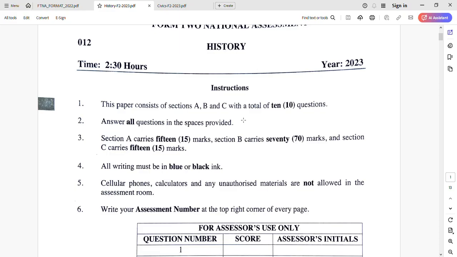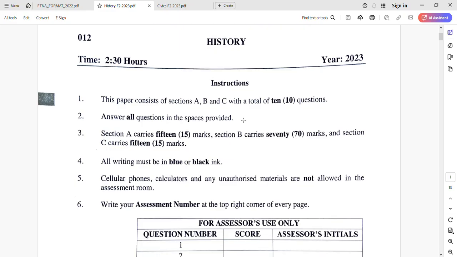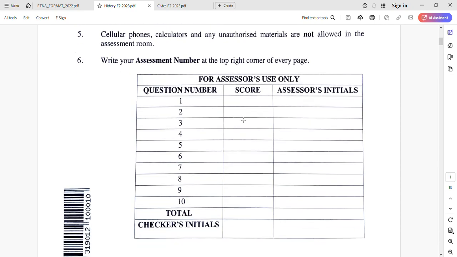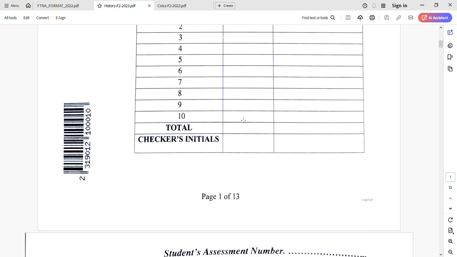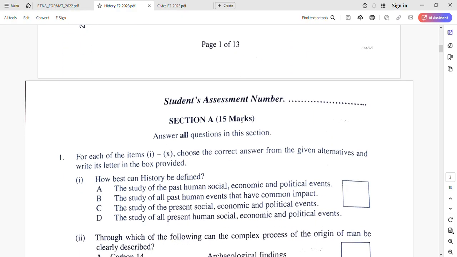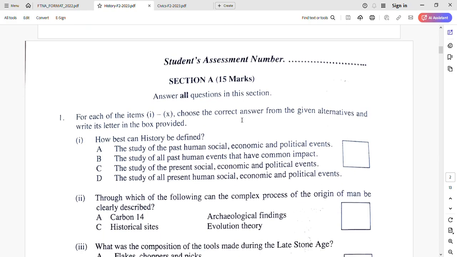Number 5, those issues that are not allowed, they say there. Number 6, write your assessment number at the top right corner of every page. From there, we have this table. In this table, they said it is only for the examiner, not for the student. This table is used when they are marking, so they put the scores and the assessor's initials. That's for those who are going to mark, not for you, student. So let's check how the structure is arranged.